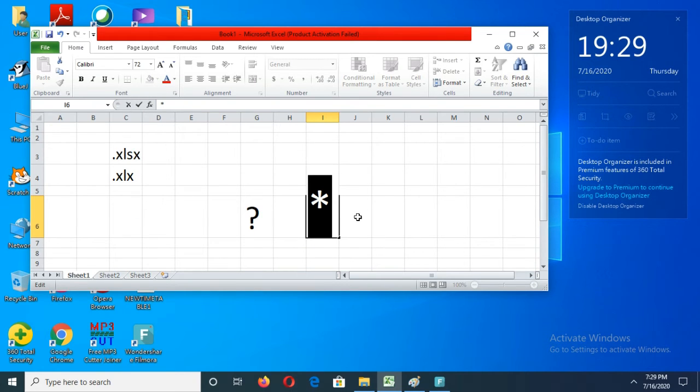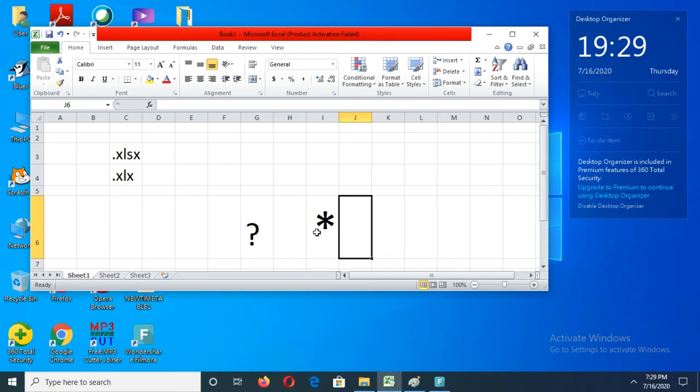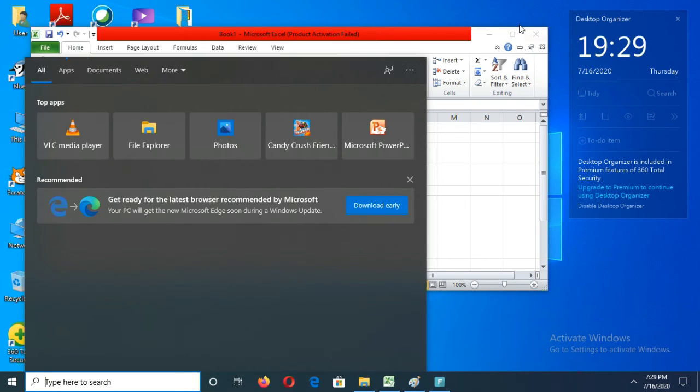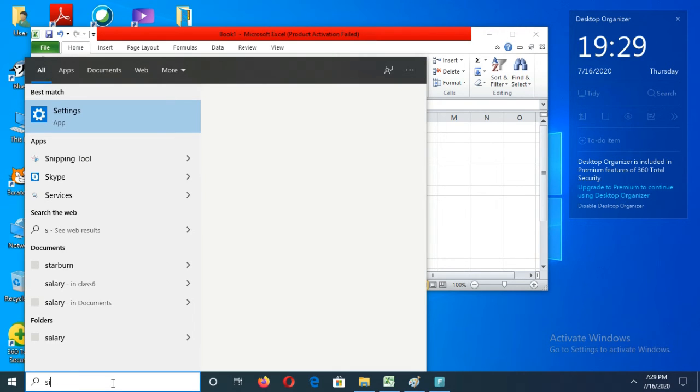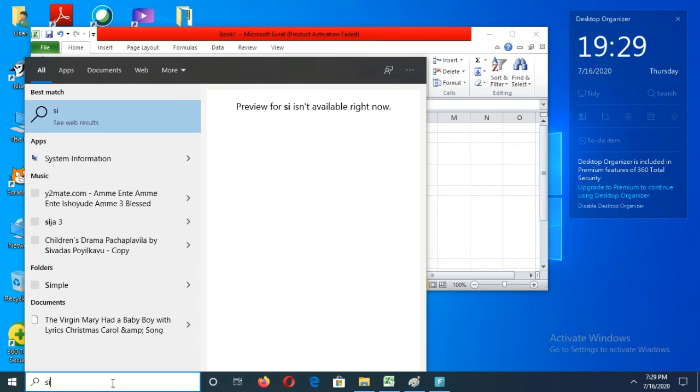This symbol is also used to search a file. How can you use this one? If you want to search a file starting with S, how can you use?